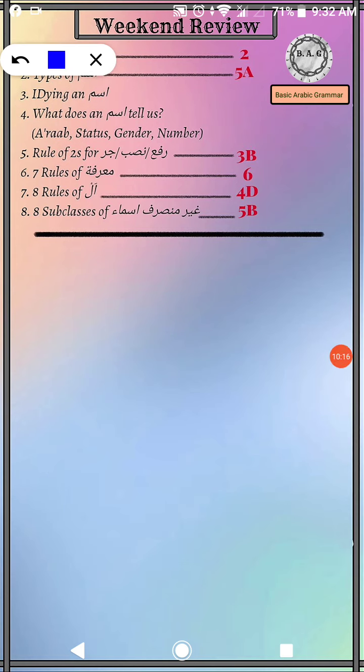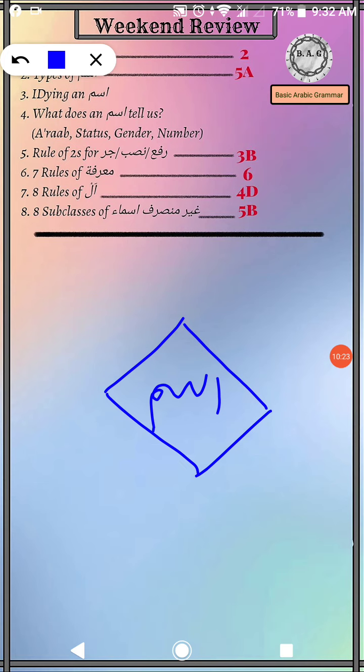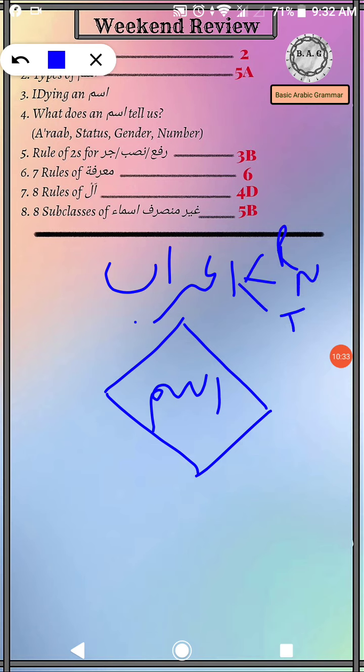So whenever you look at an ism, you're going to work out four things about it. Number one, what is its i'rab? I'rab means your rafa, nasab, and jar forms. So is an ism rafa, or nasab, or jar? Is it kitabun, kitaban, kitabin? Or is it Ibrahimu in the rafa form, Ibrahima in nasab form, or Ibrahima in jar form?